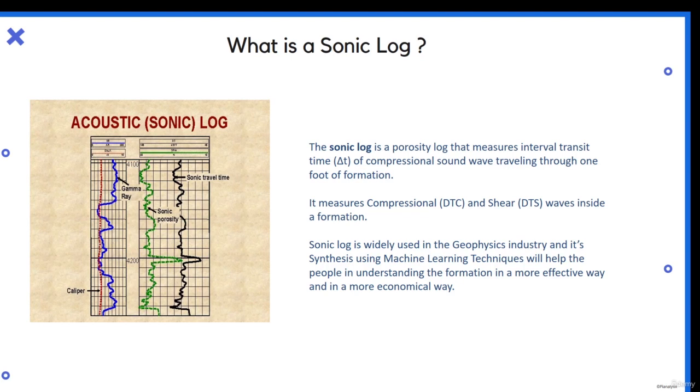If we are able to synthesize this log with machine learning with very good accuracy, see how much economic cost we are saving. This is a very important practice in the field of geophysical or petroleum engineering, and I think it is a pretty interesting project that will surely look good in your resumes and project list.